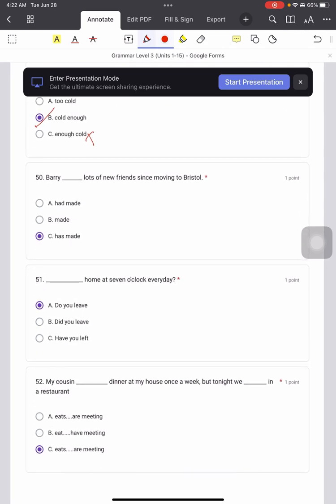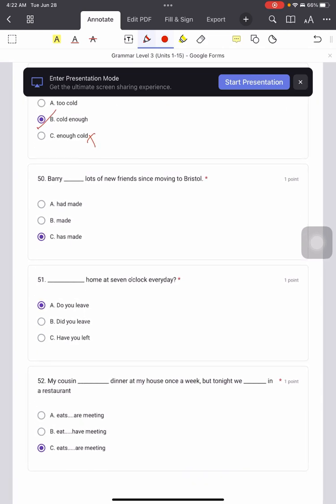Okay. 50. Barry has made lots of new friends since moving to Bristol. Okay. So has made, this is present perfect tense. Do we have keyword? Yes, we have keyword since. Okay. So 自从她搬来 Bristol, alright? She has made a lot of new friends. Right? Can we use had made?